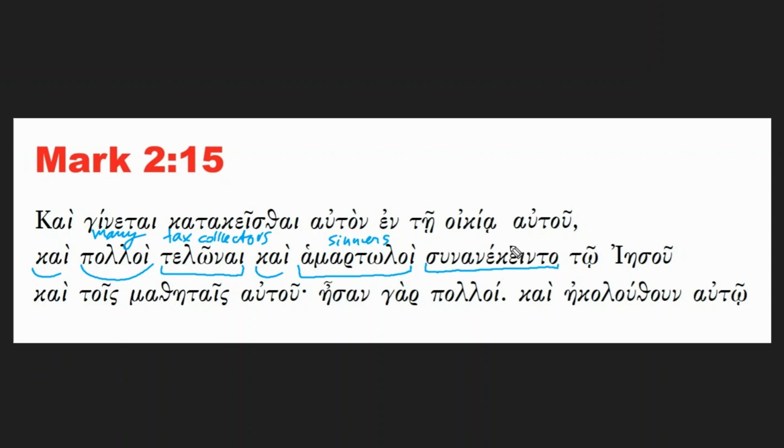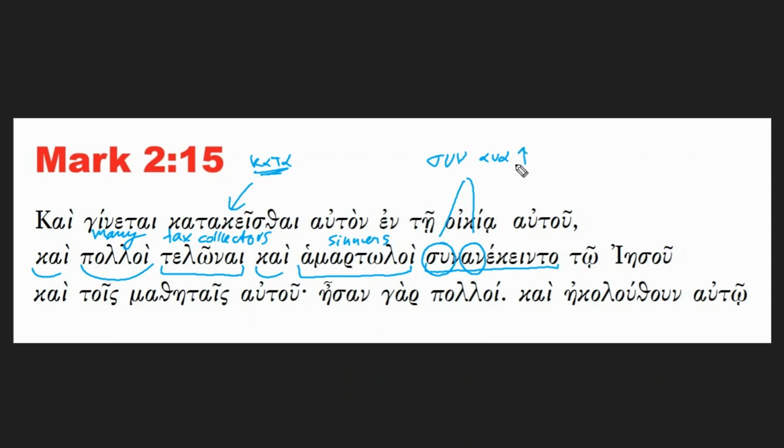This is very hard to pronounce. It is almost the same verb as katakeimai, but with different prepositions. You have the preposition sun, the preposition ana, and then the verb keimai. If this verb was katakeimai, the preposition in front was kata. Here you have two prepositions in front of the same verb: sun, which means together, and ana, which generally indicates a movement upward.